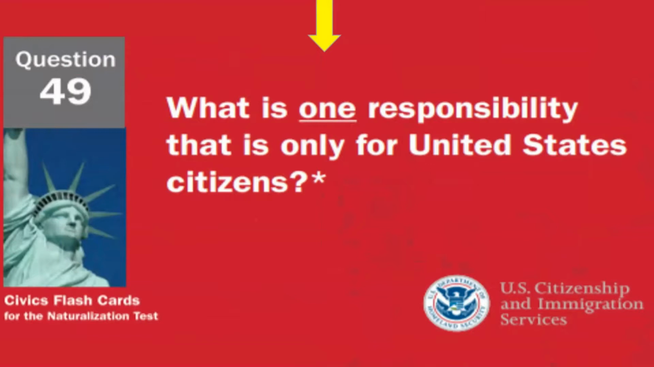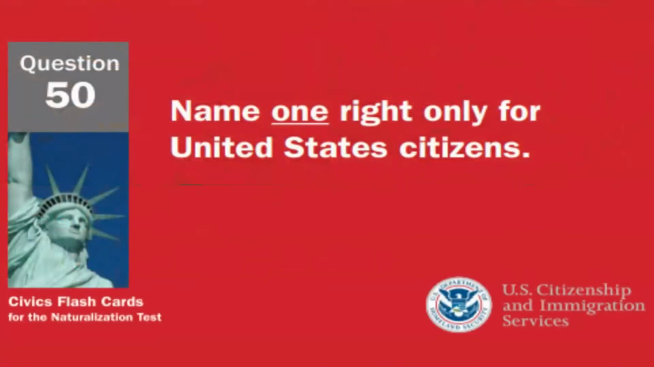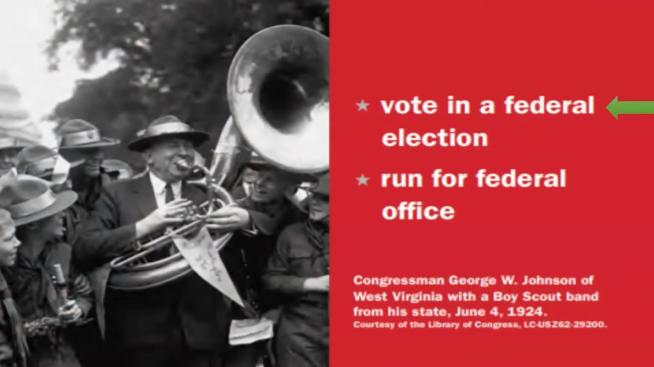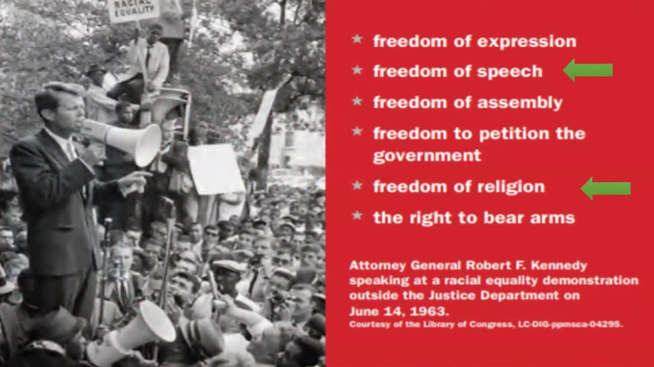What is one responsibility that is only for United States citizens? One responsibility that is only for United States citizens is to vote in a federal election. Name one right only for United States citizens. One right only for United States citizens is to vote in a federal election. What are 2 rights of everyone living in the United States? 2 rights of everyone living in the United States are freedom of speech and freedom of religion.